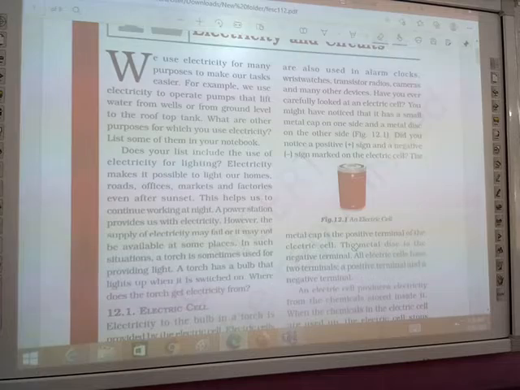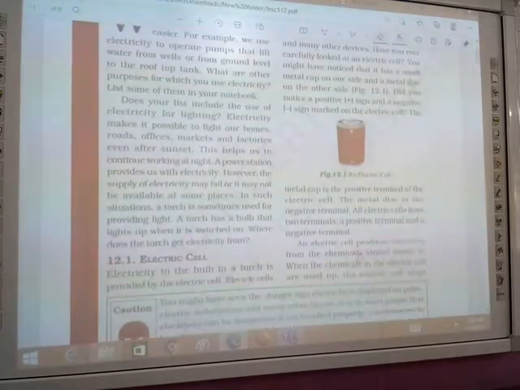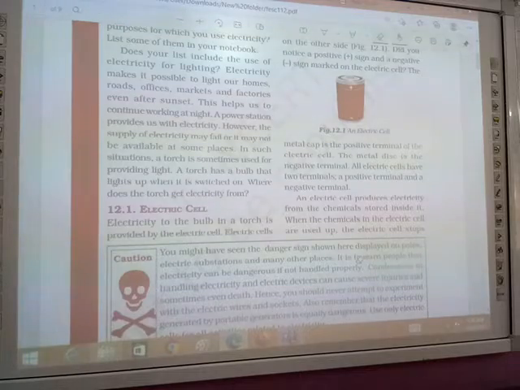What are the uses of electricity? We can use electricity to light our homes, our factories, and school classrooms. A power station provides us with electricity. As you all know, electricity comes from the power station, which controls the power and the voltage of electricity.